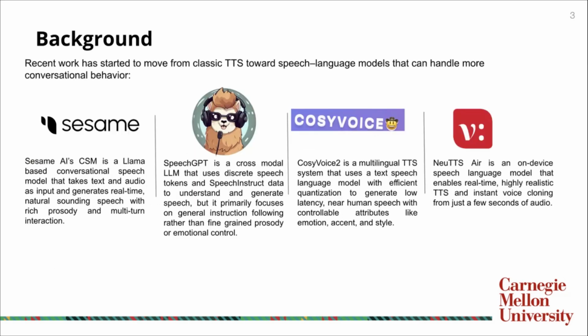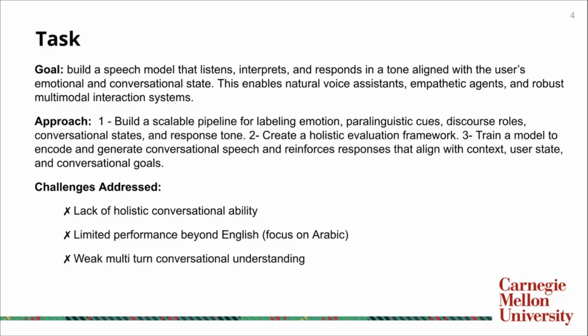Recent systems like Sesame, SpeechGPT, and CosyVoice show that real-time conversational speech is feasible, but most work focuses on intelligibility and style, not on understanding user emotion across multiple turns and adapting accordingly. So our approach has three parts. Build an automated pipeline for labeling emotions and discourse roles, create a holistic evaluation framework, and train a model that generates speech aligned with conversational context. To address the lack of conversational ability, limited Arabic support, and weak multi-turn understanding.